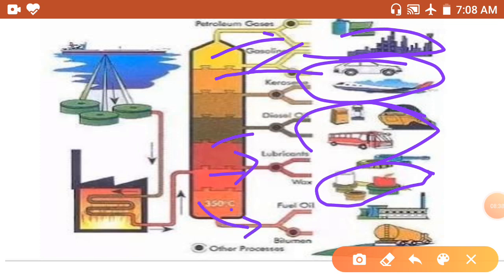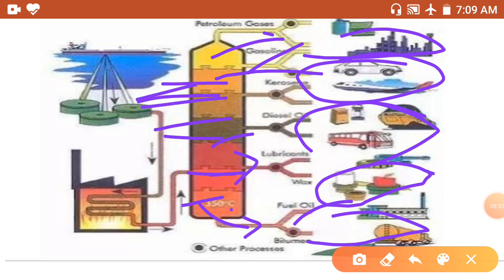Here fuel oil is used in vehicles and industry also. We give it heat, like destructive distillation, but it is fractional distillation, because here we get different fractions. Okay, we give it heat and it will be changed into different products.